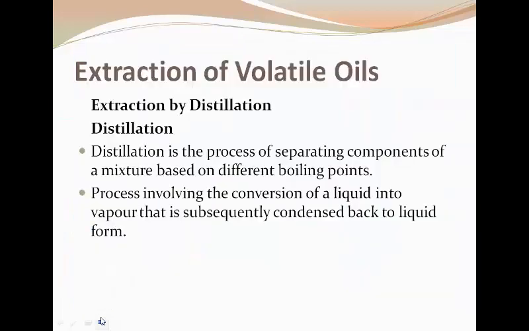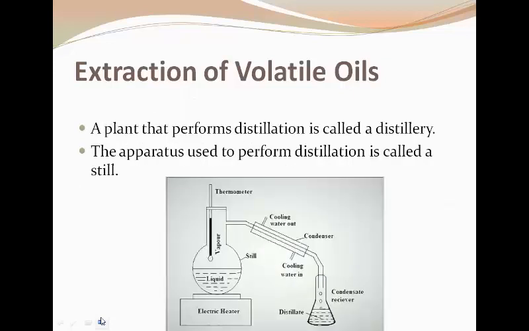Now, coming to the first technique, that is distillation. So first of all, what is distillation? Distillation is the process by which the components of a mixture are separated based on their different boiling points. It involves the conversion of liquid into vapor state, which is then condensed back and collected in liquid form. See the apparatus assembly.